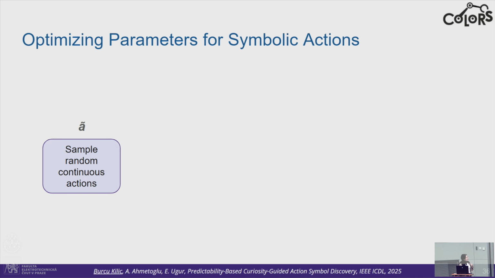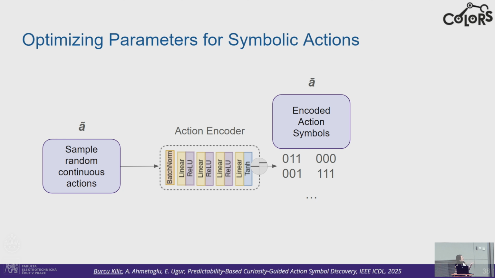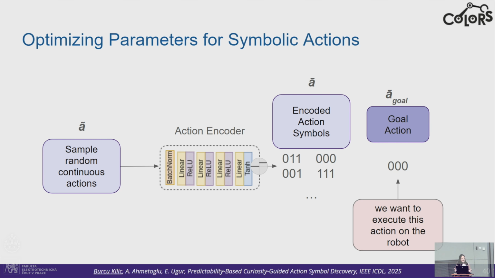Up until now, we gathered the data and trained our effect prediction model. Now, we have some random continuous actions, and through the action encoder, we have encoded binary action symbols. But in this part, we have a symbolic goal action, and we would like to execute this symbolic action to see what it does on the object. So we need a mapping from this symbolic action to continuous action parameters.